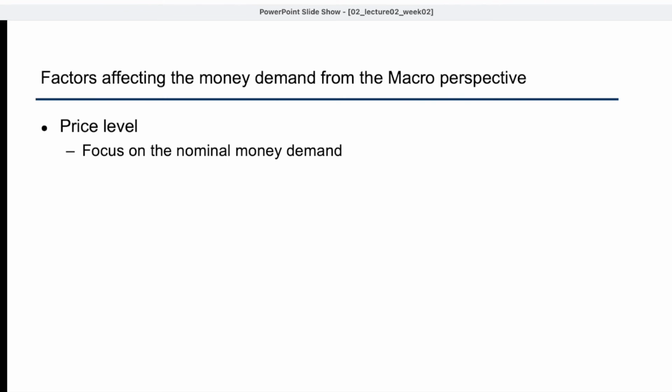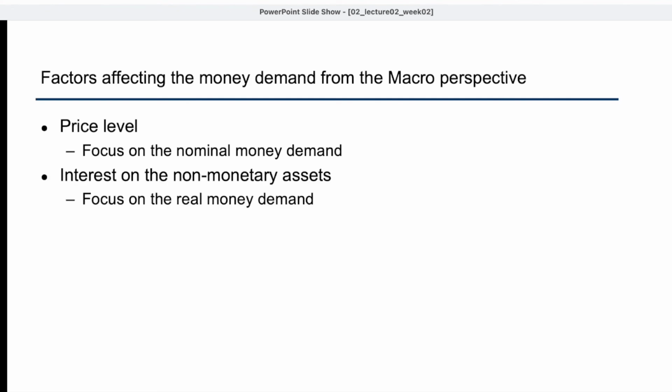So in here, when we are talking about how price level affects the money demand, we are talking about the nominal money demand. When the price level is higher, then you are going to hold more money. The other factor that affects the money demand from the macro perspective is the interest on the non-monetary assets.